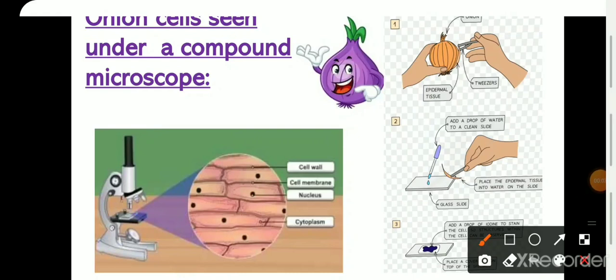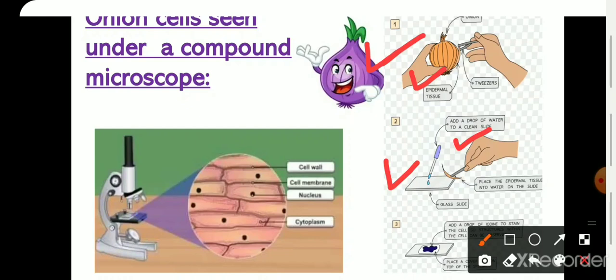Now, this is a small experiment of observing onion cells under a compound microscope. For this, firstly, you have to take a piece of onion, separate the thin skin of that onion with the help of forceps. Then you have to take a clean glass slide, place this skin on it, and add a drop of water on that membrane.